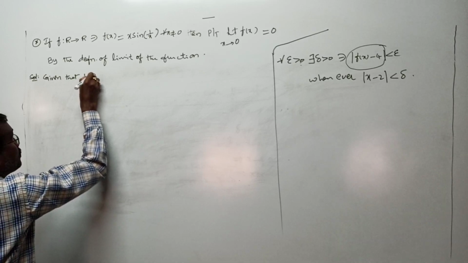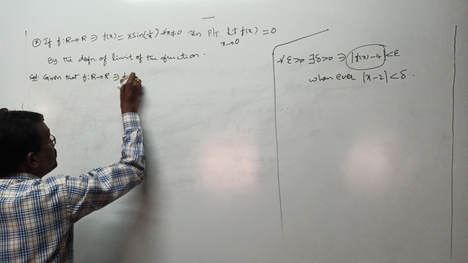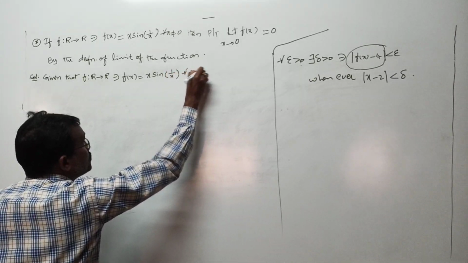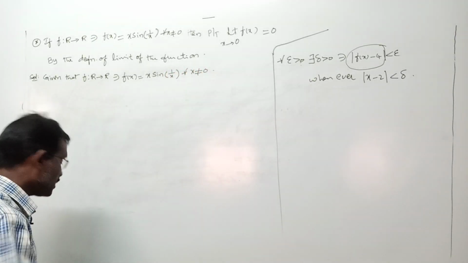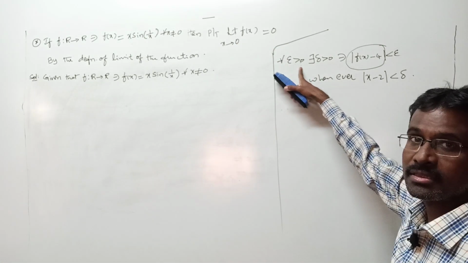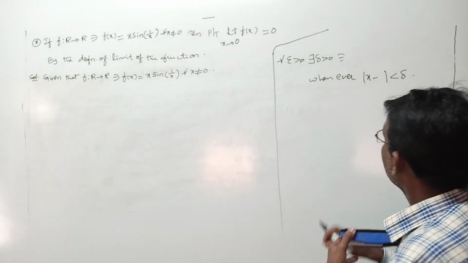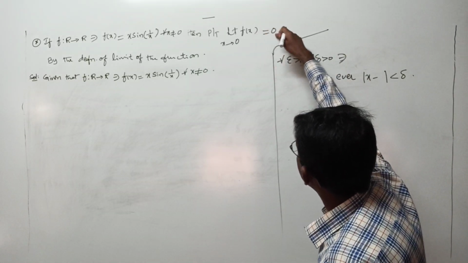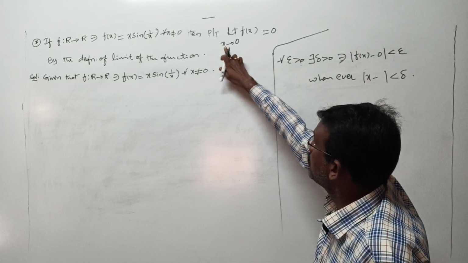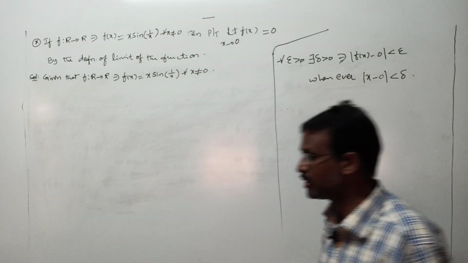Given that f is a mapping from R to R such that f of x is equal to x sin of 1 by x for all x not equal to 0. To prove this result, what we have to show here? For each epsilon greater than 0, there exists delta greater than 0 such that mod f of x minus 0 is less than epsilon whenever mod x minus 0 is less than delta. If we can show this, that completes our total work, right?